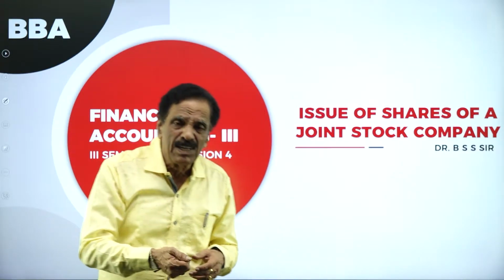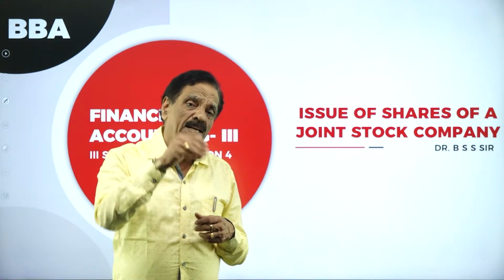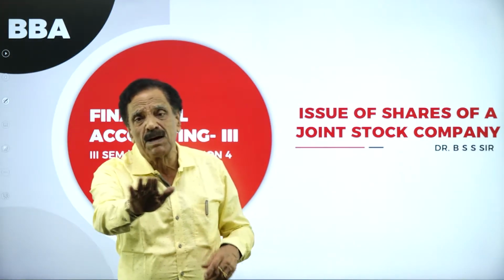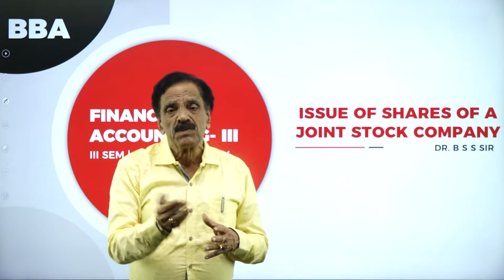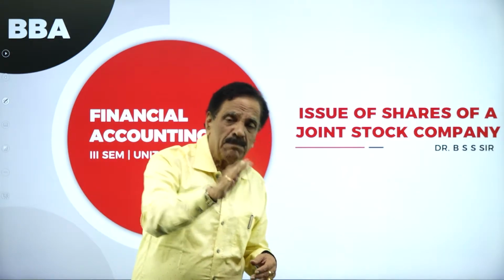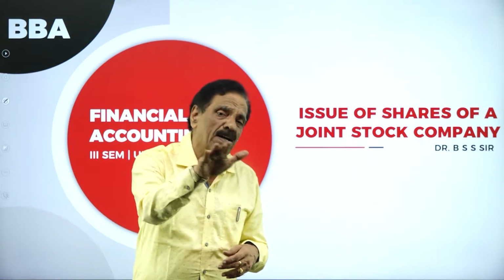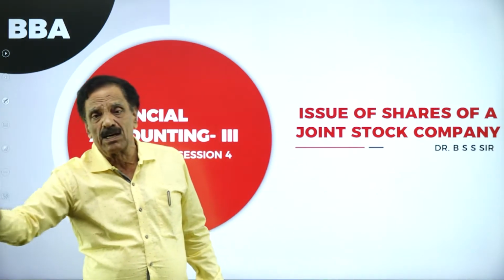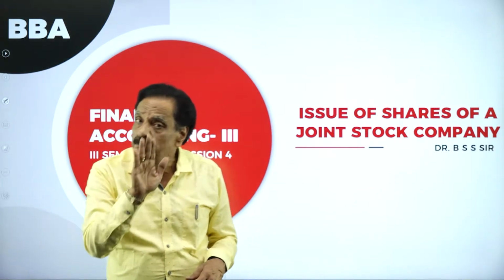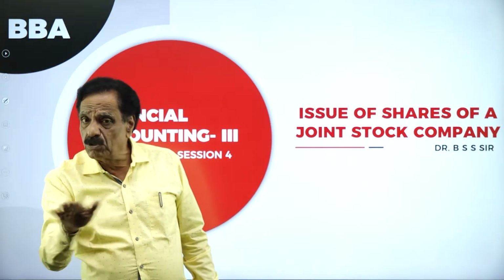In the previous session, I told what is share capital. Share is a part of share capital. Shares can be issued in three ways: at par, at a premium, or at a discount. Generally, we won't get a problem at par or at a premium. What's the entry? Share allotment account debit to share capital account. If there is a premium, share allotment account debit to share capital and to share premium.